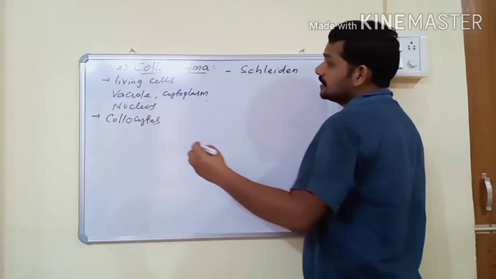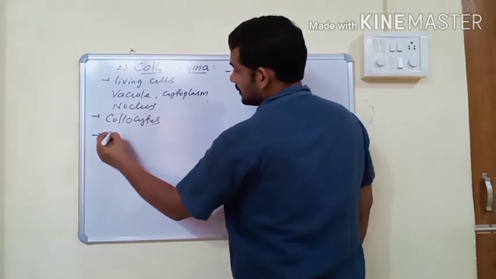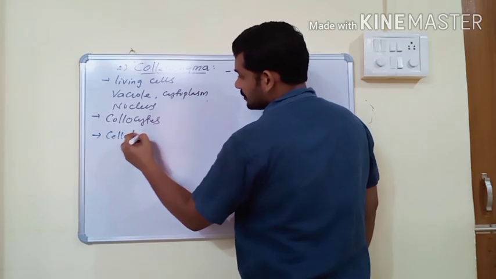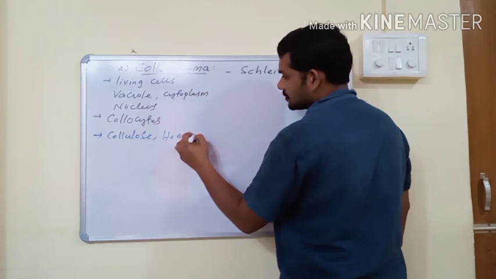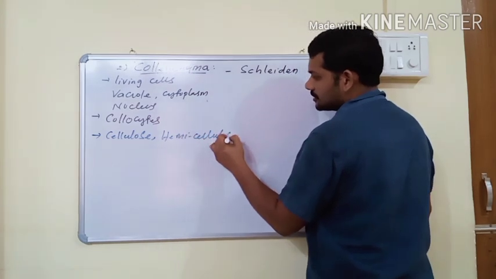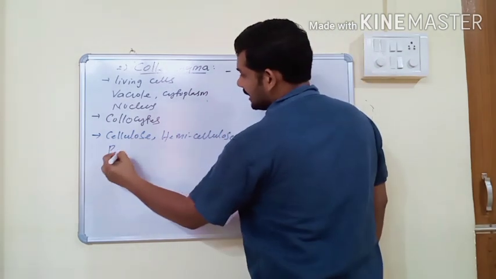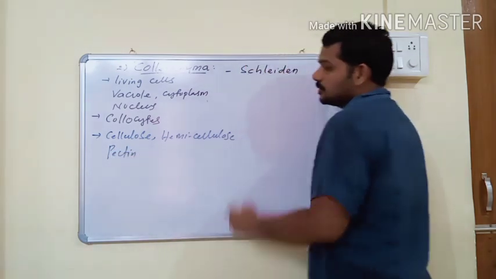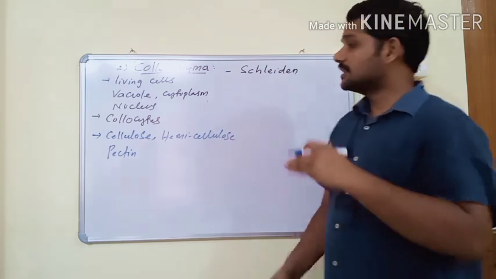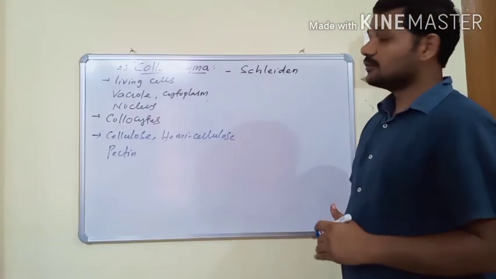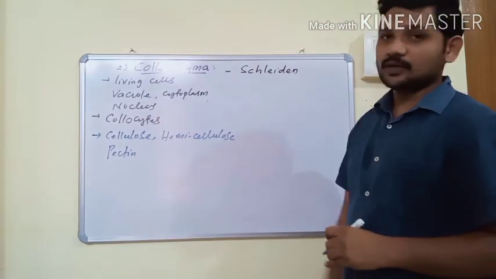And here the cell wall is made up of cellulose, hemicellulose and pectin. These various chemicals are deposited on the cell wall of collocytes, or the cell wall of collenchyma.